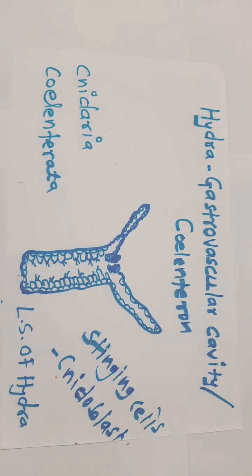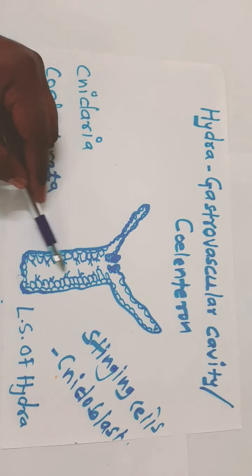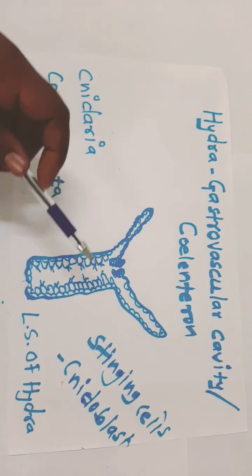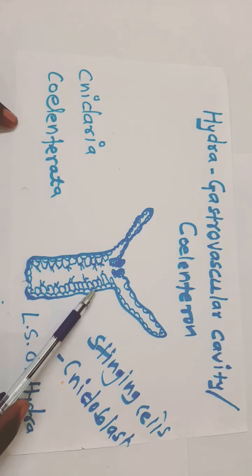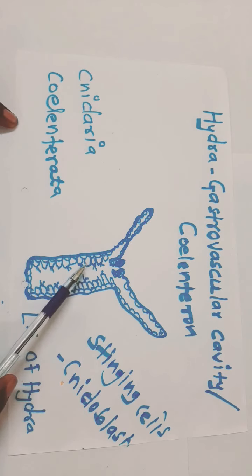Extracellular digestion generally takes place in this cavity, the gastrovascular cavity or coelenteron. Digestion taking place in this cavity is called extracellular digestion, and the semi-digested food is absorbed by the cells present in the lining, or wall, of the gastrovascular cavity.